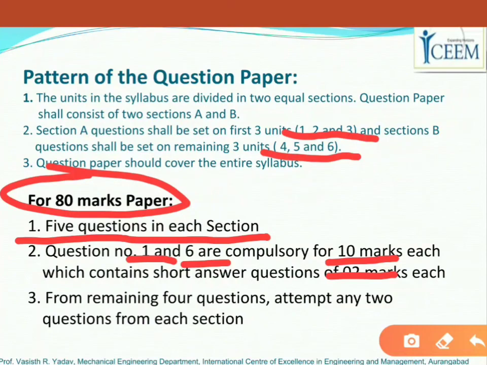Since question number 1 and question number 6 are compulsory, there are 4 questions remaining in section A and 4 remaining in section B. You have to attempt any two from the remaining 4 questions in section A, and again any 2 among the remaining ones in section B, right?